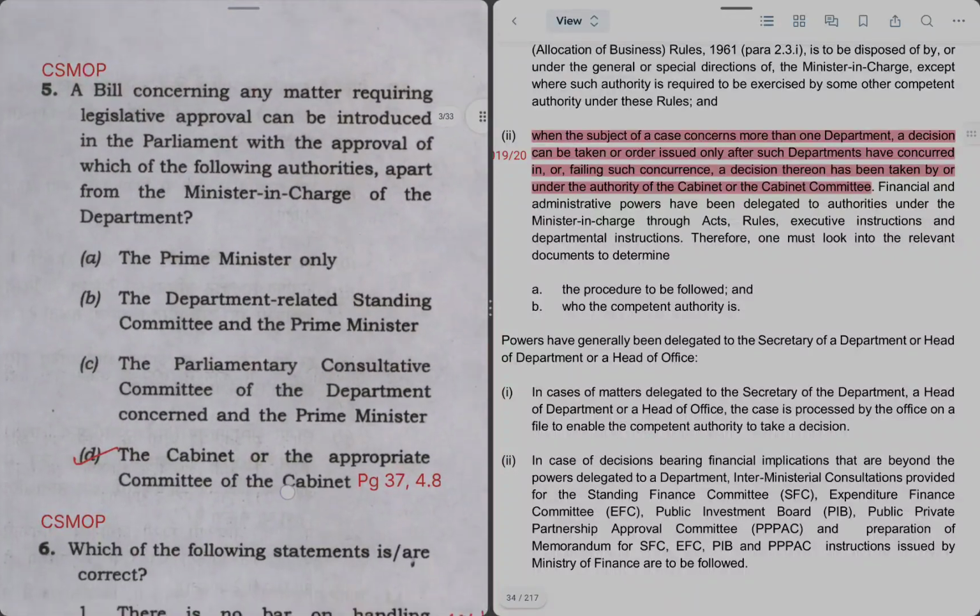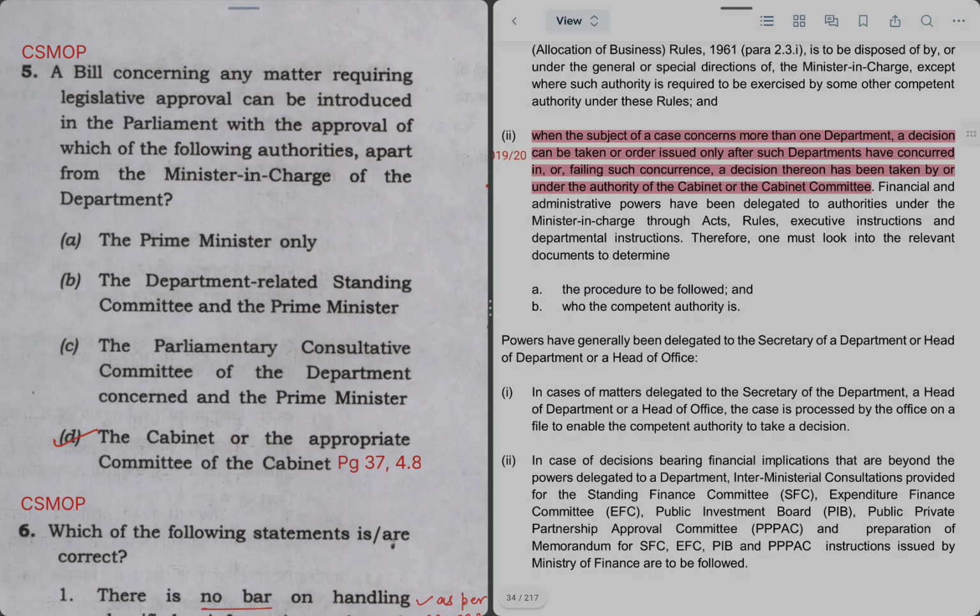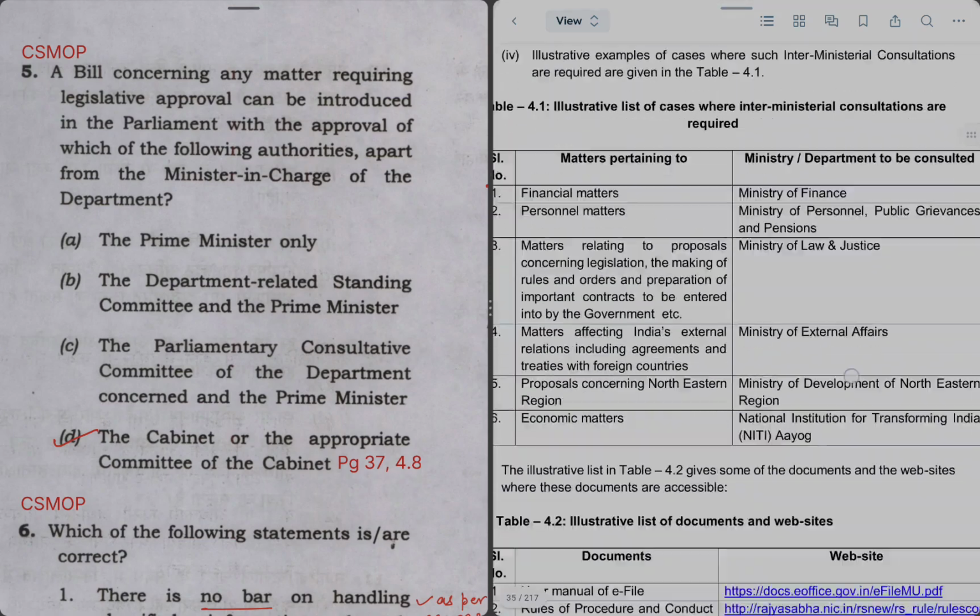Next question is number 5. A bill concerning any matter requiring legislative approval can be introduced in the parliament with approval of which of the following authorities, apart from the minister in charge of the department? In this case, a bill has to be introduced in the parliament, but it requires whose approval. For that, we'll refer to page 37.